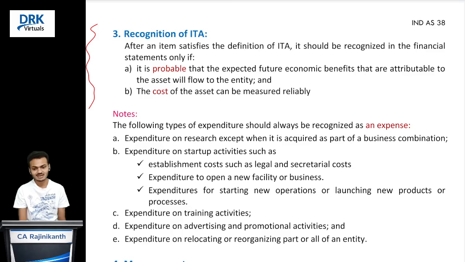Right? So what is the recognition criteria? It is probable, that means what? More likely to happen. I can say more than 50% chance that future economic benefits arising from that particular intangible asset will flow to the entity, and the cost of that intangible asset can be measured reliably. If these two conditions are satisfied, yes, you pass that journal entry. You recognize that, no problem. Are you clear with this?